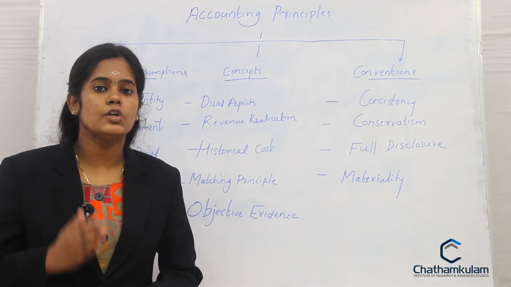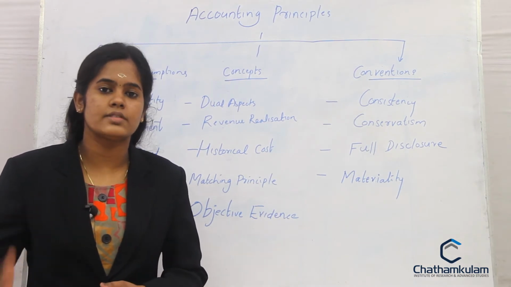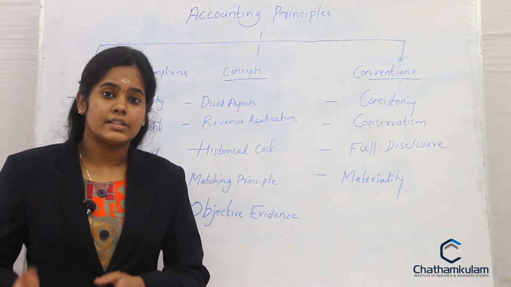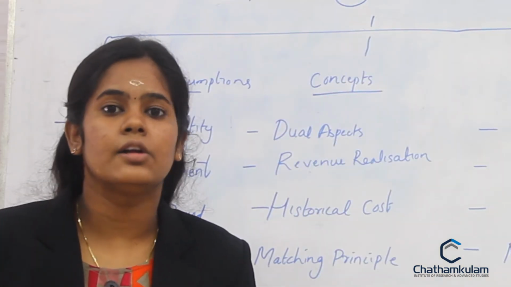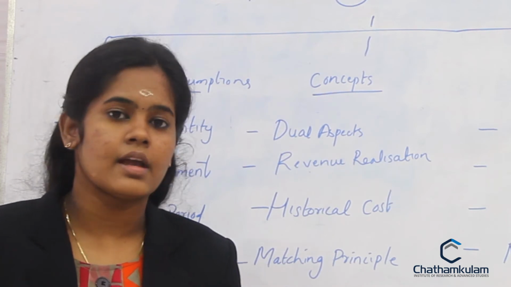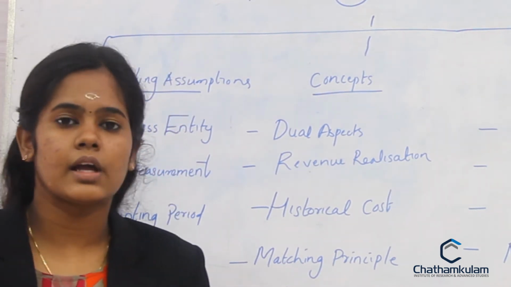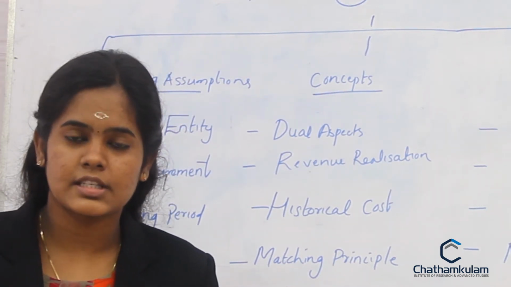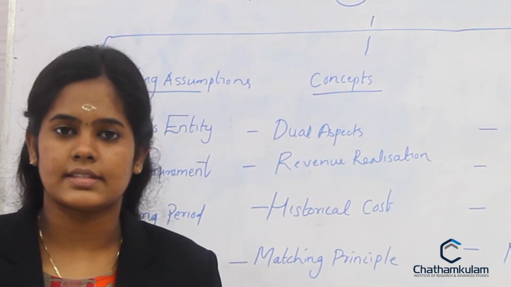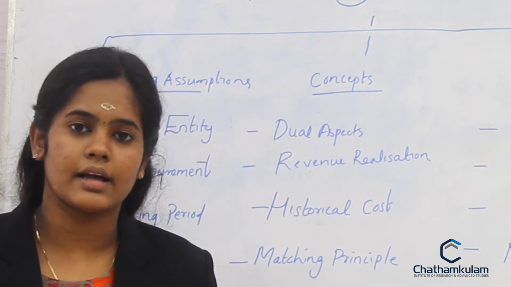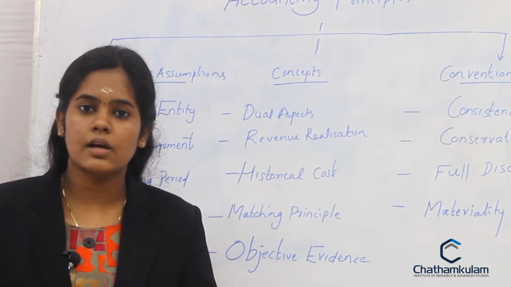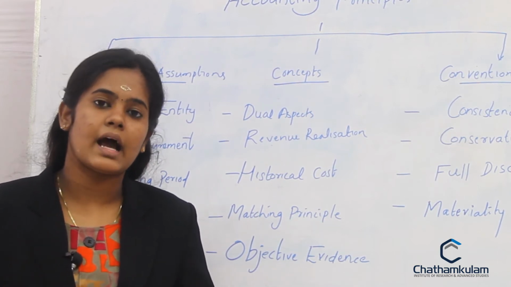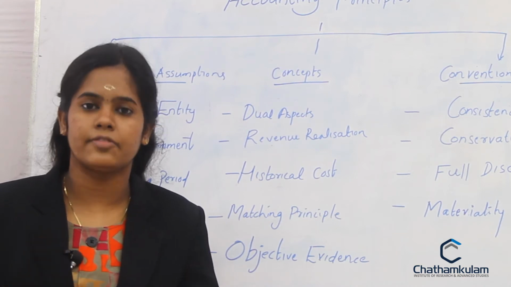So the revenue should be recorded at the point of sale. Whether they received the cash or not is not considered here. Next, historical cost. According to this principle, the value of a fixed asset should be recorded at the original cost. What is the original cost? Original cost means the payment made at the time of purchasing the fixed asset.